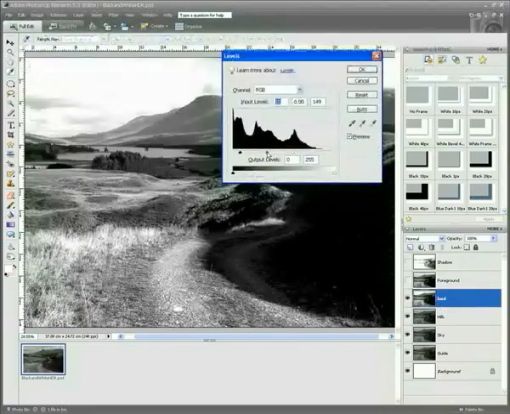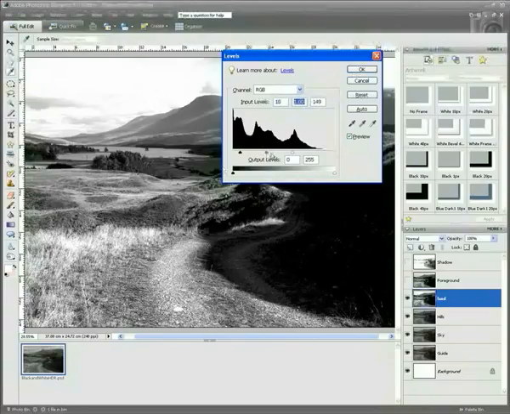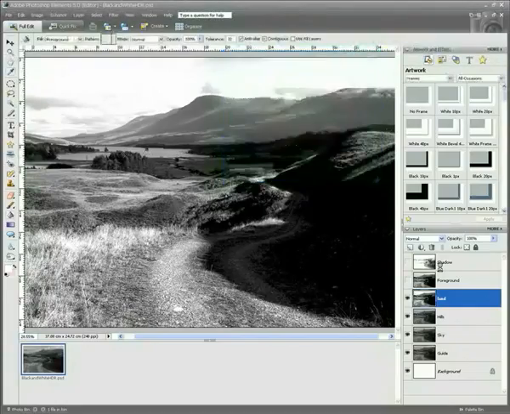What we're really looking to do is just to really get some punchy detail within the picture. So here we've made sure that by adjusting the shadow and the highlights, we're pulling out a lot of the detail in these trees, and we've also got quite a nice look to the lake in the background.